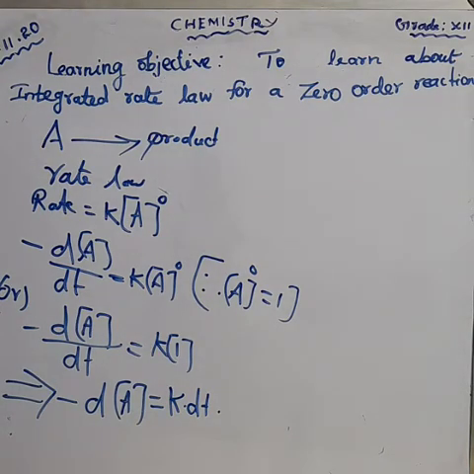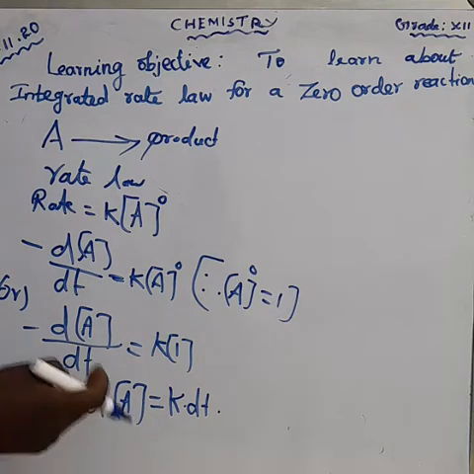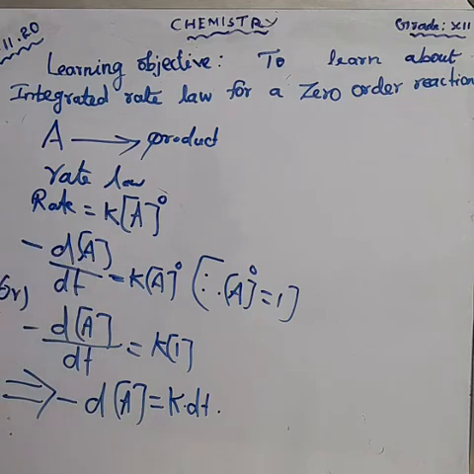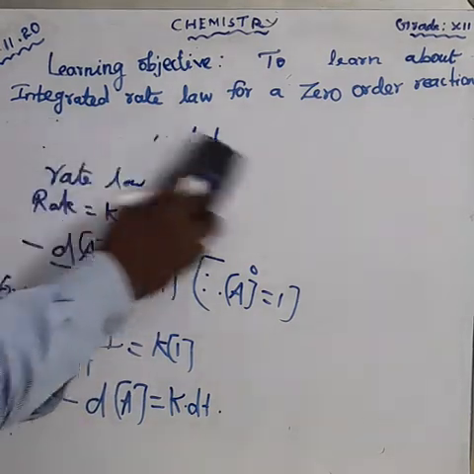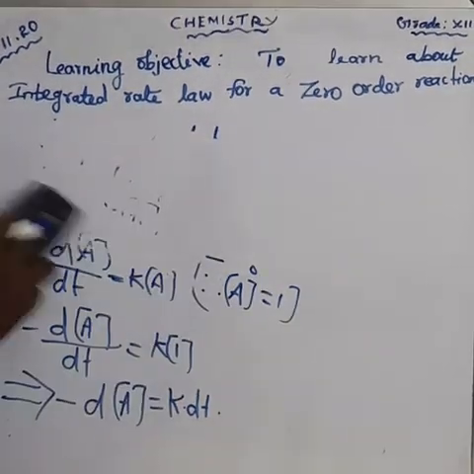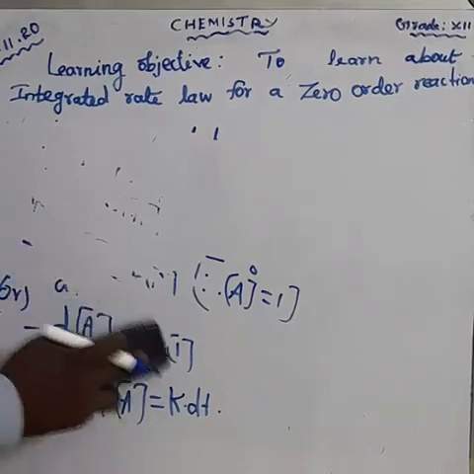Next, our main point is that we should integrate this equation. Earlier I told you that for integration we need two limits, an upper limit and a lower limit. Am I right? I told you that in the previous video. Okay. First, we have to integrate this equation.